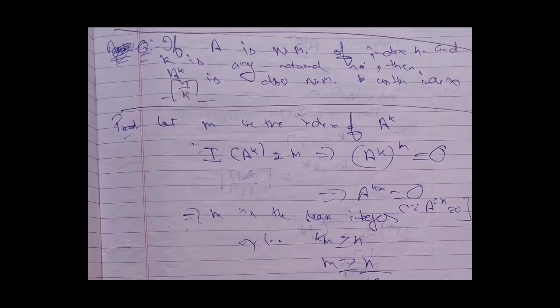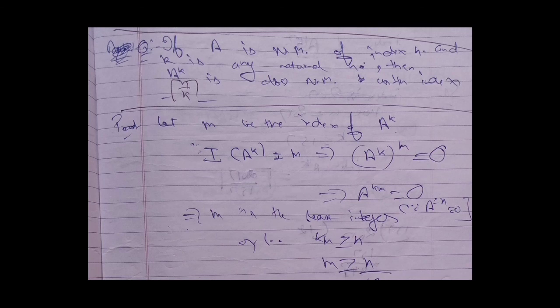Now see this question. If A is a nilpotent matrix of index n and k is any natural number, then A raised to the power k is also a nilpotent matrix with what index? Now the proof says, let m be the index of A raised to the power k. Then it implies that (A raised to the power k) raised to the power m will be equal to the null matrix, which further implies that A raised to the power km will be equal to the null matrix.